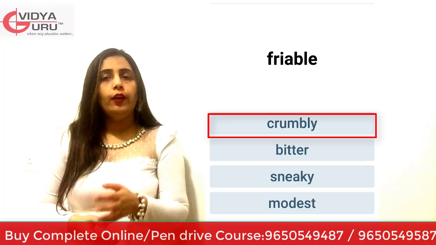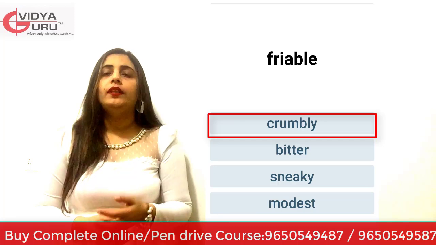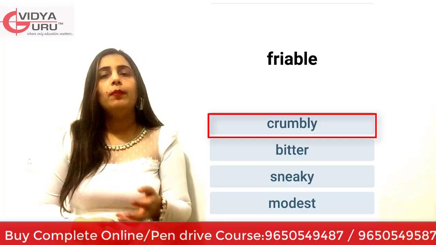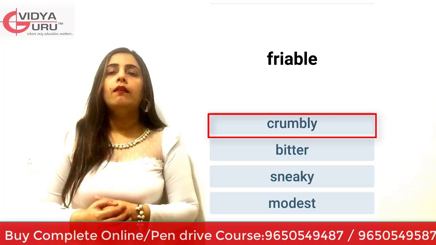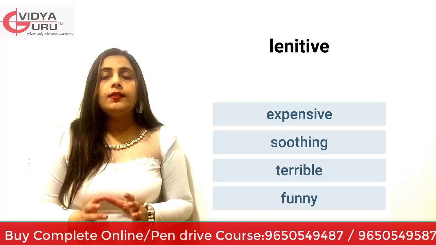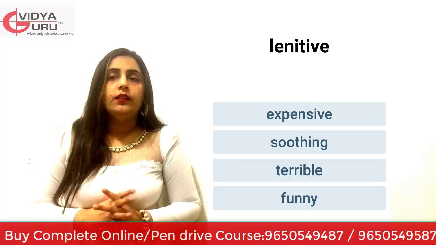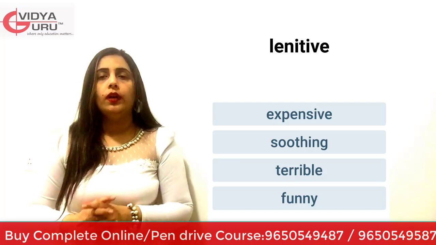And apart from that, I told you the meaning of the sentence that black soils are usually friable. That means they are powdery and beneficial for agriculture. So out of these options, the answer is crumbly. Let's move to the other word. The other word is lenitive. Lenitive, if you look at the options, expensive, soothing, terrible or funny. Probably you'll be able to understand.